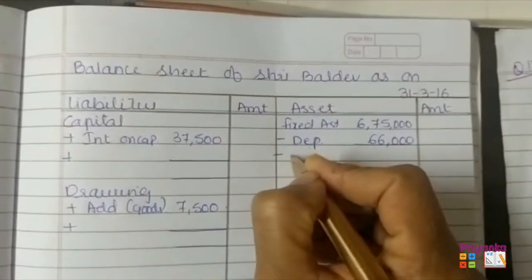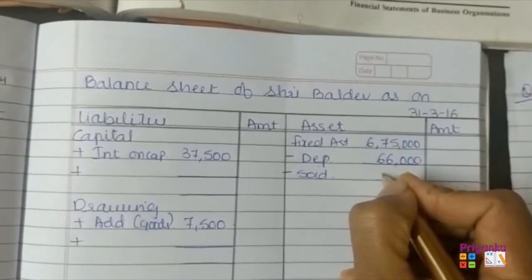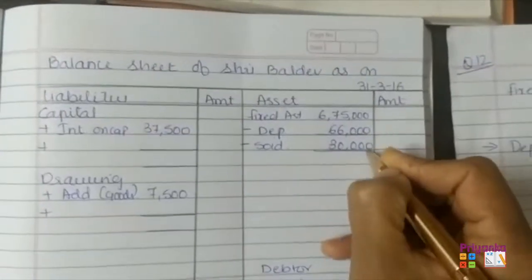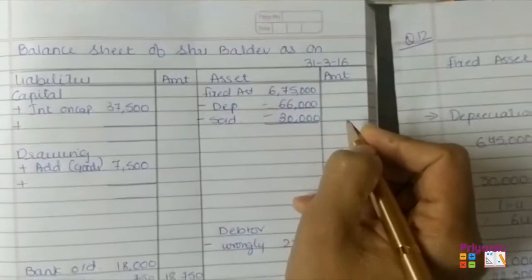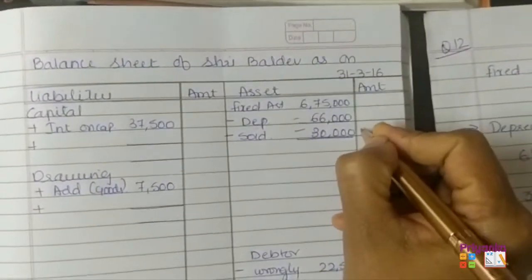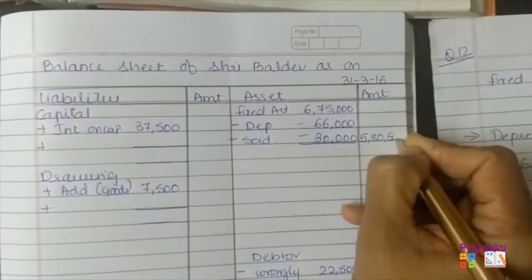And here we'll write down the sold amount of the machinery fixed asset, that is 30,000 का fixed asset we have already sold. So both the amount will get minus out of it. So your value remain is 5,80,500.